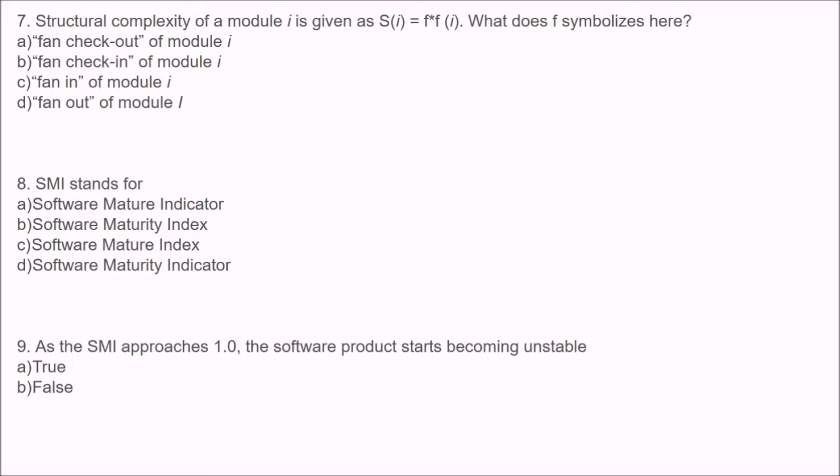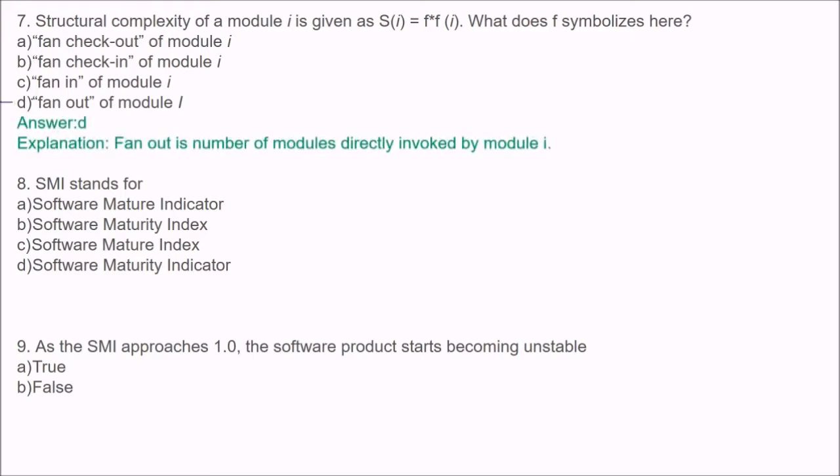Now the next is, structural complexity of a module i is given by Si is equal to F into Fi. So what does this F symbolizes here? Is it fan check out, or fan in, or fan out? The answer is D, it is fan out. So fan out of module i. The structural complexity of a module is given by Si is equal to F into Fi, where F is nothing but the fan out.